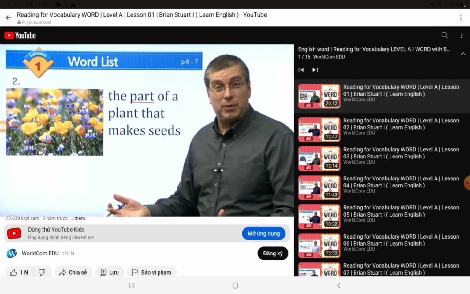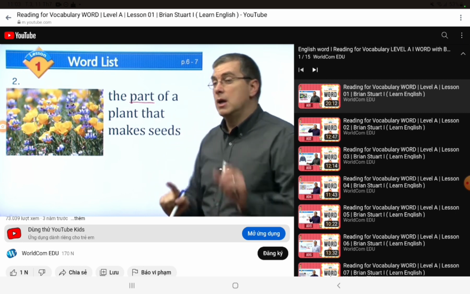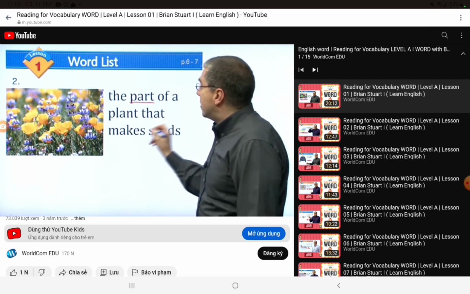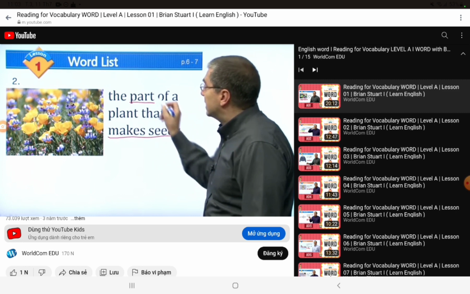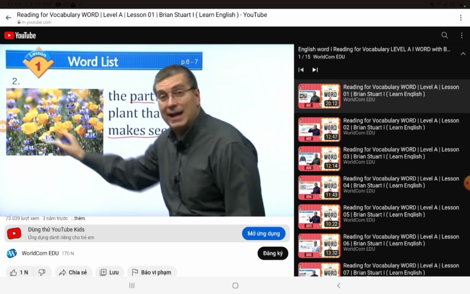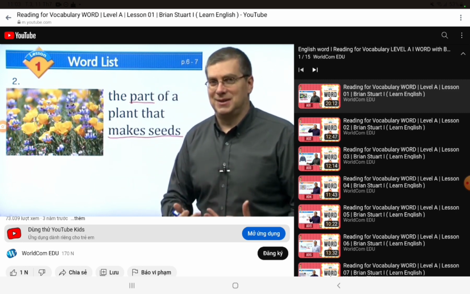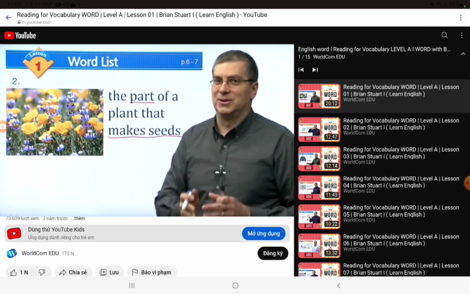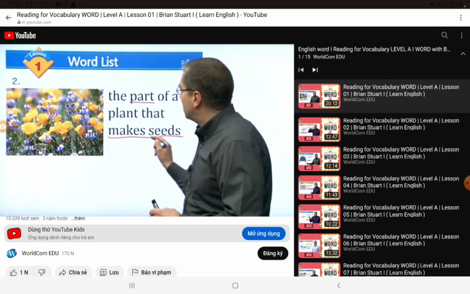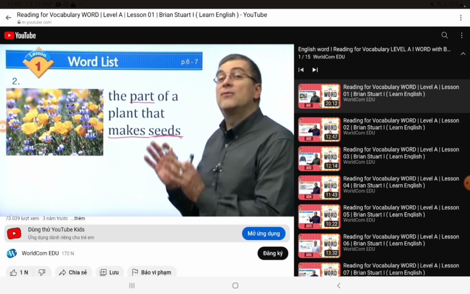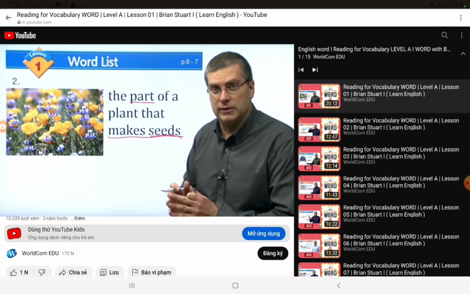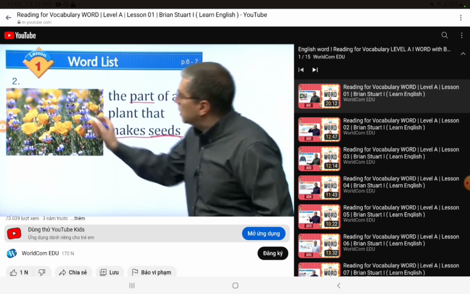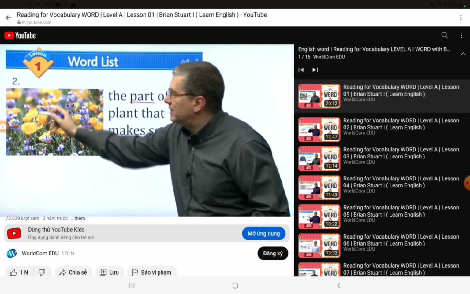Our definition is another kind of part: the part of a plant that makes seeds. You can see right here that it makes seeds. So it must be a part that makes seeds.